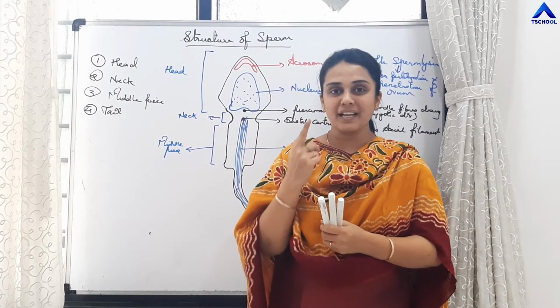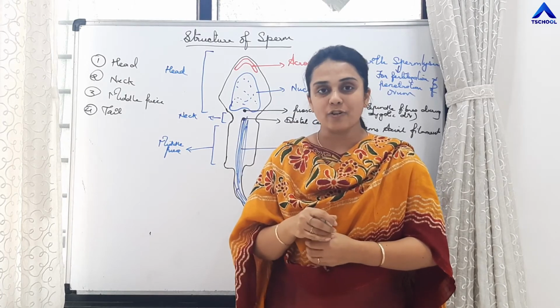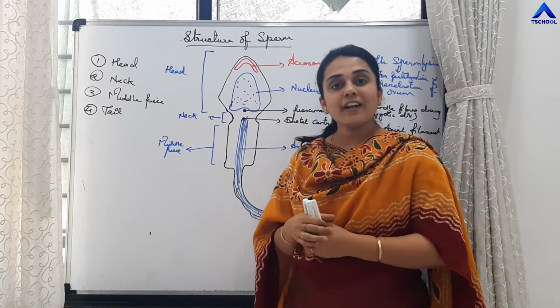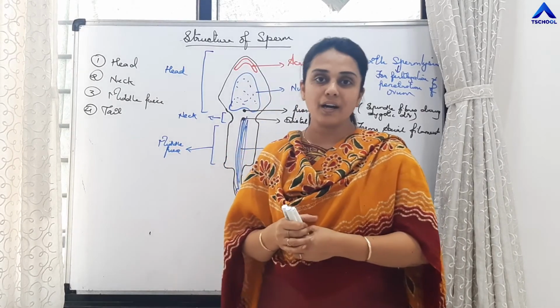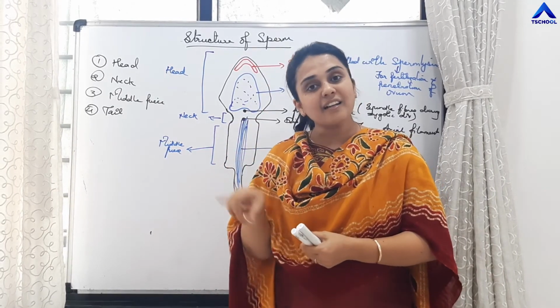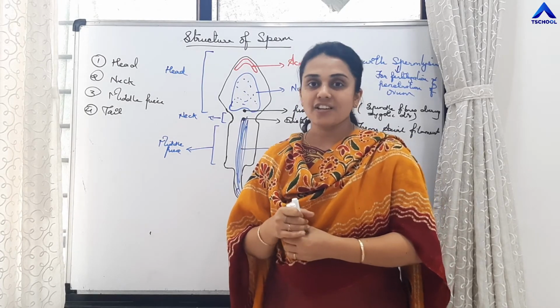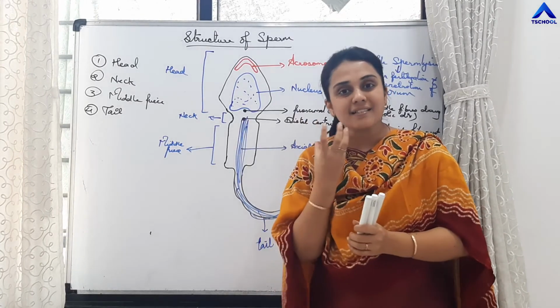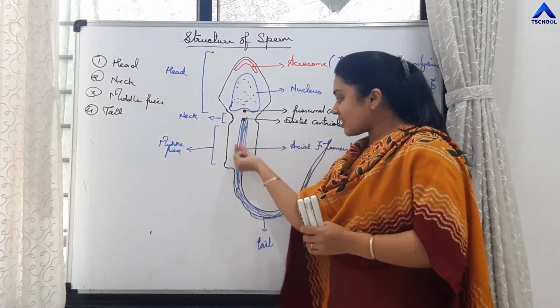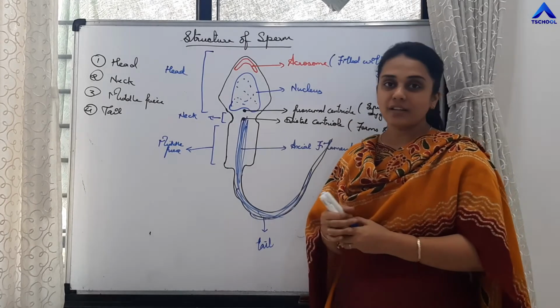There are 9 triplets, and in the center there are no microtubules. And the axial filament or the axoneme consists of 9+2 arrangement. That is, there are 9 doublets and 2 central singlets. So this distal centriole is functioning as a basal body, and it is giving rise to the axial filament, right?